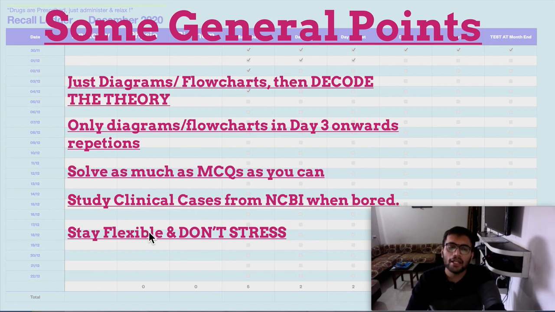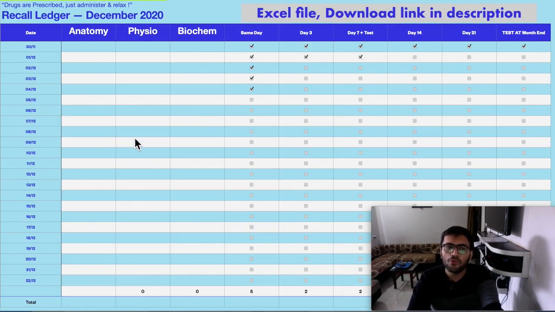And again, as a golden rule, you have to stay flexible. It will not be possible for you to score 180 out of 180. Even if you achieve 180 out of 180, there will be some drawbacks in your particular method. So you need to stay flexible. Sometimes there will be very good times when you can study more, sometimes less. So don't stress, just try following and achieve a score of minimum 100.